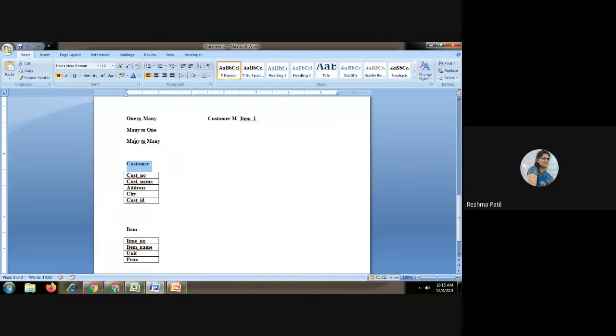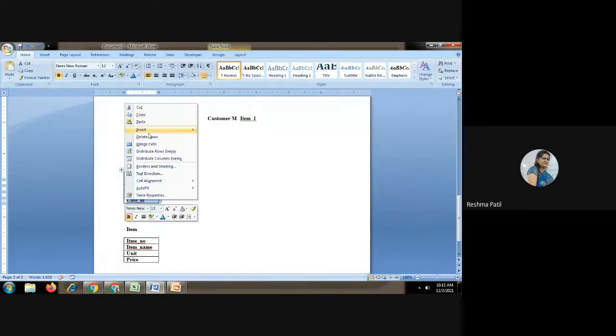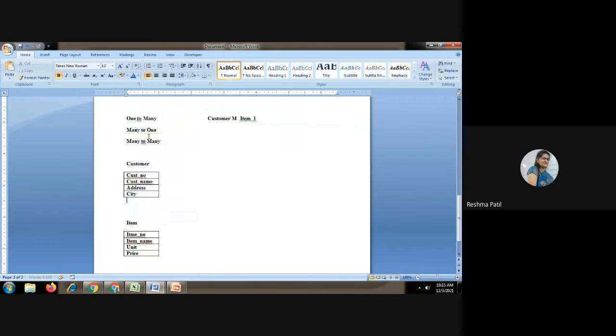Now there is one more relationship, that is many to many. Many to many means here we are not going to show any one ID in any other table, because M is there. If one is there, that ID we can show in the other table. Remember this. For this case, we are going to show only two tables which are given in the question. Only those tables we will consider, and one of the tables will contain the ID of the other table, for these two types of relationship, one to many and many to one.